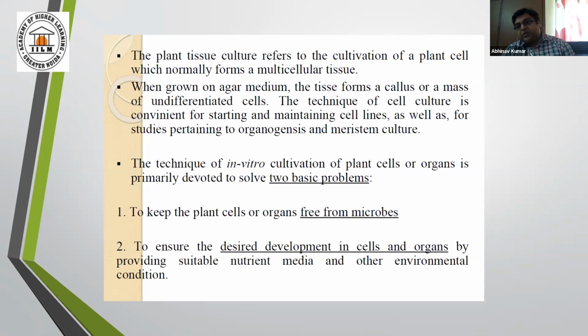The selection of nutrient media is one of the most important parts of tissue culture. And believe me, friends, it took more than 50 years to develop a suitable nutrient media for plants.